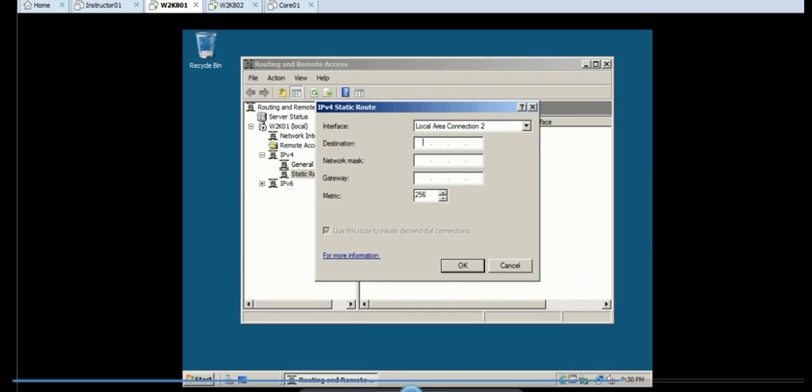The interface is going to be Local Area Connection 2 and the destination address is going to be the network that we couldn't reach earlier, which is 12.2. The network mask is going to be 24-bit, of course. And the gateway address is going to be 11.1.